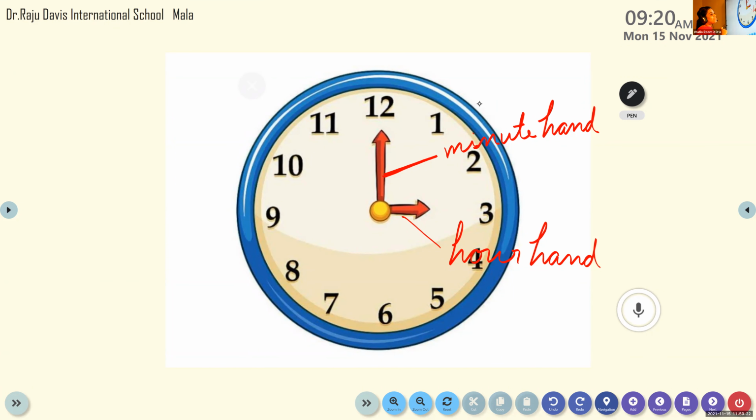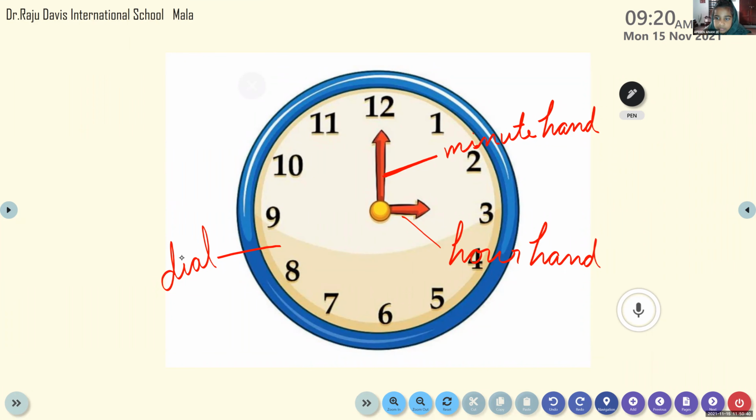So we will give this face of the clock one name. The face of the clock is called the dial.